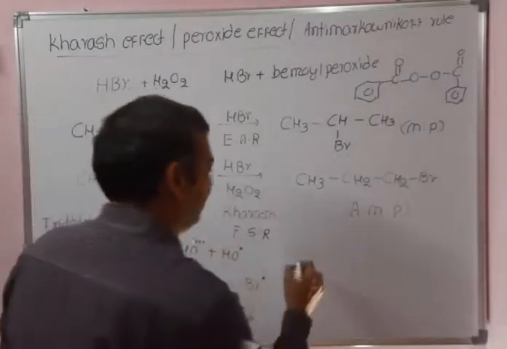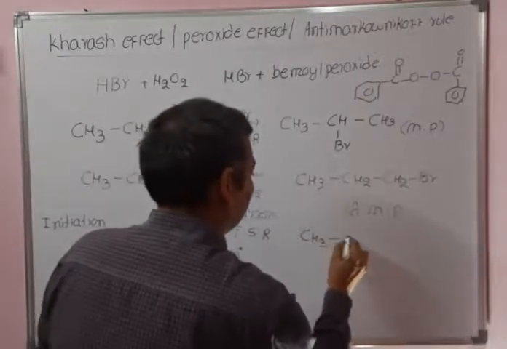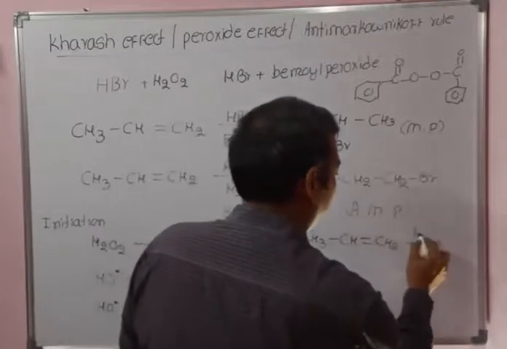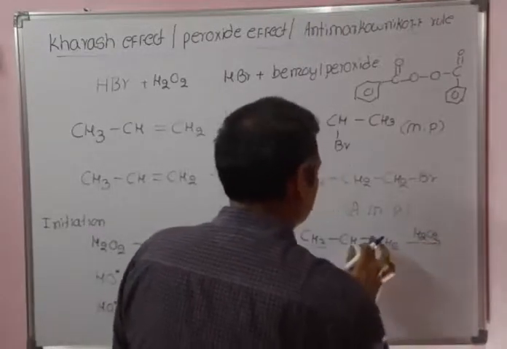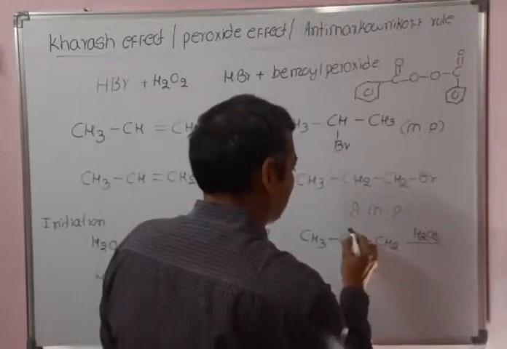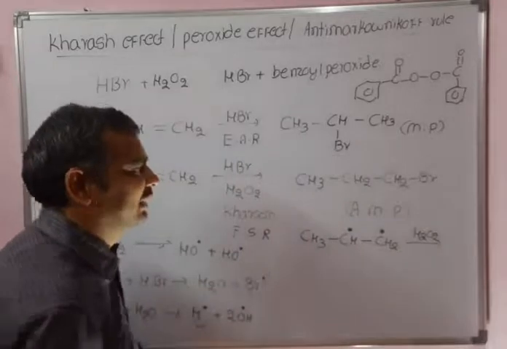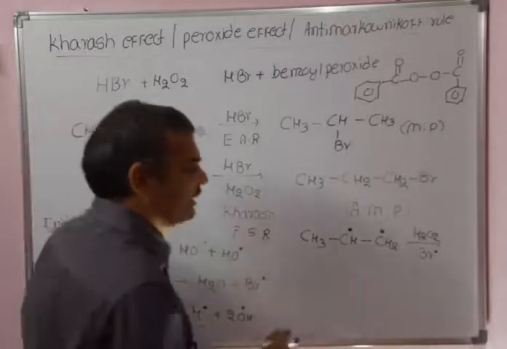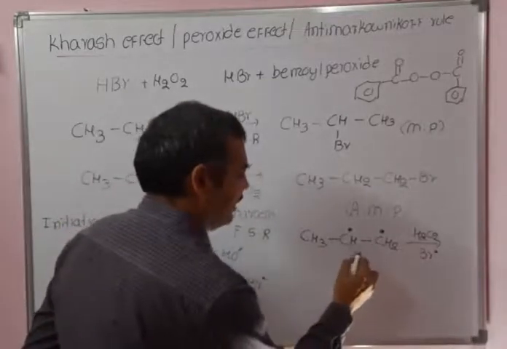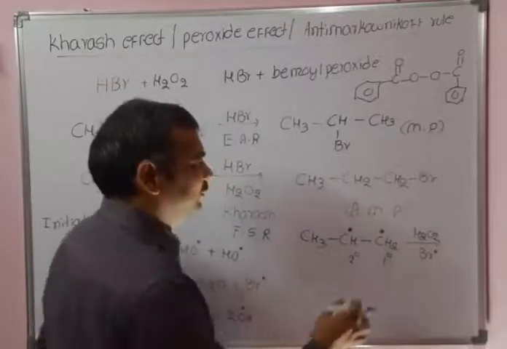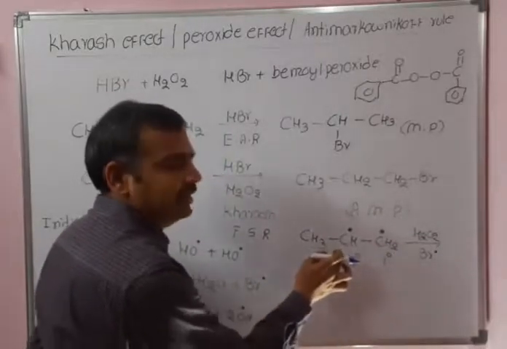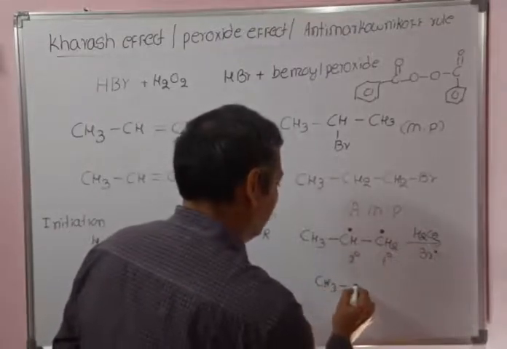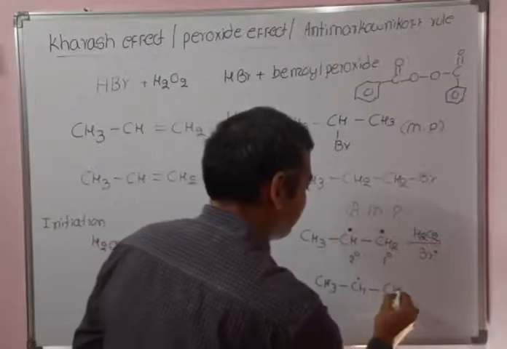Now coming to the starting material, CH3-CH=CH2, in the presence of H2O2, homolytic cleavage will take place, so we will get two free radicals. The first free radical that will attack is Br dot, because Br dot is the first free radical formed. Here the addition of Br dot gives a secondary free radical or a primary free radical. One side is less sterically crowded and the other is more sterically crowded. Hence CH3-CH dot-CH2Br will be formed.